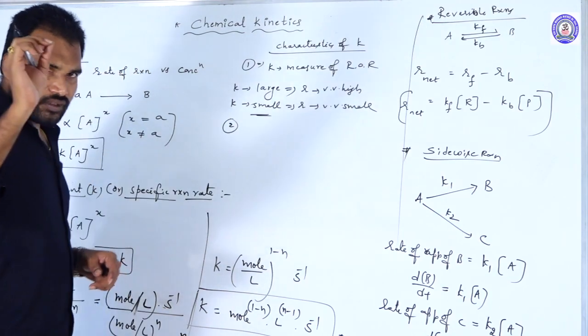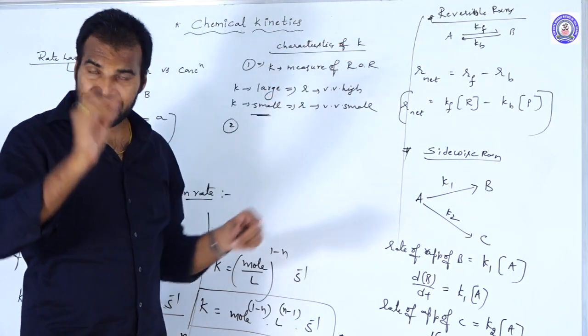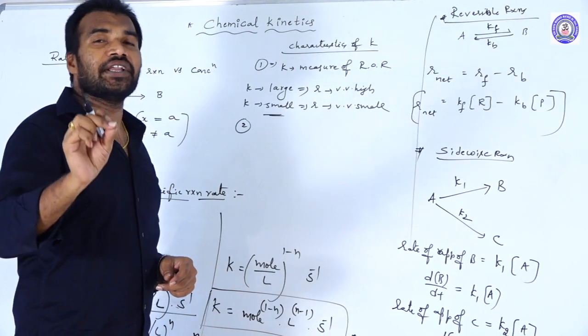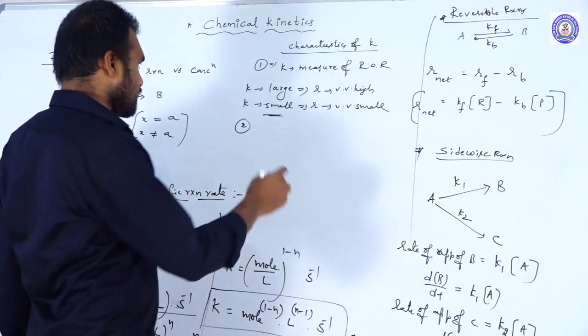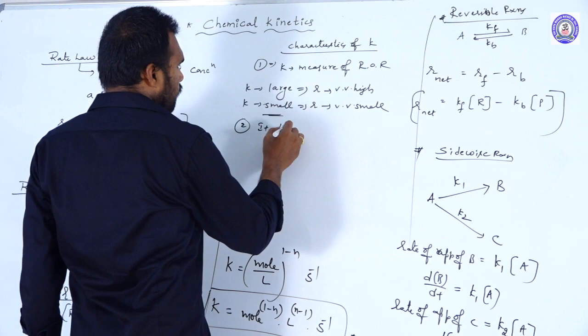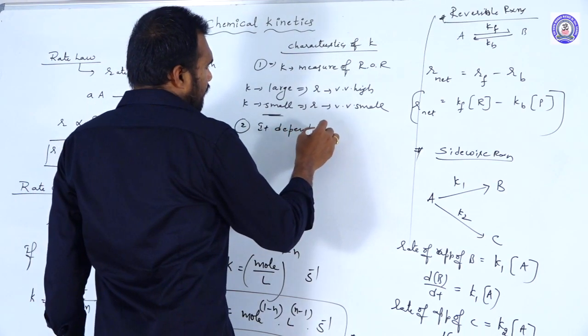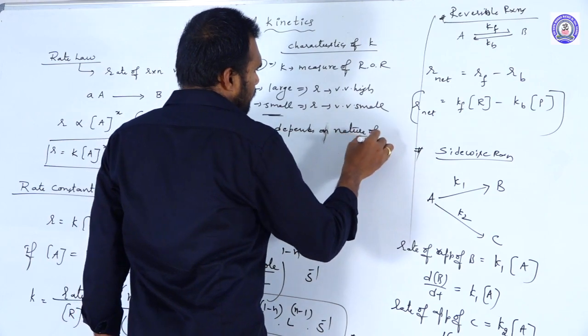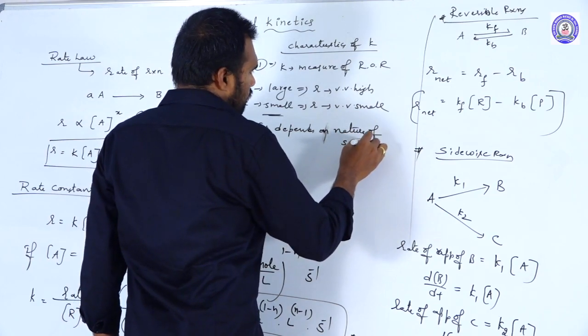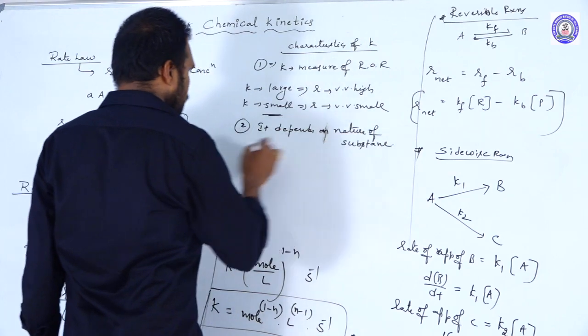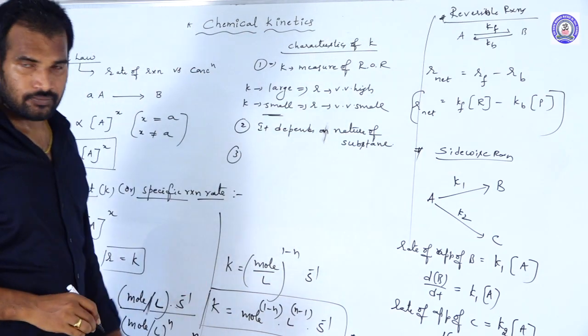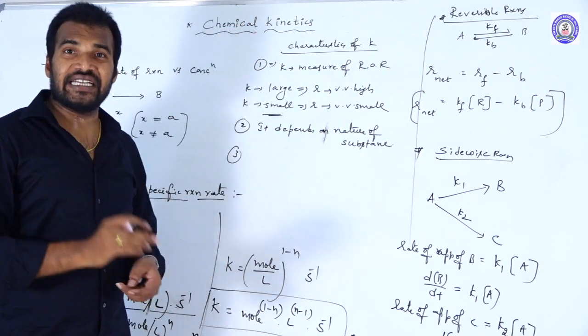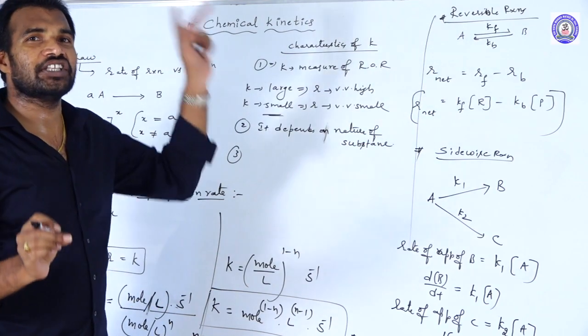Next one: the rate constant depends on the nature of the substances. The third characteristic: the rate constant K is independent of the initial concentrations of reactants.